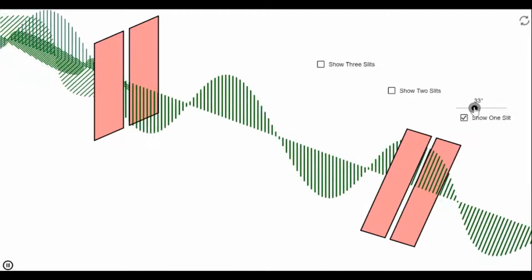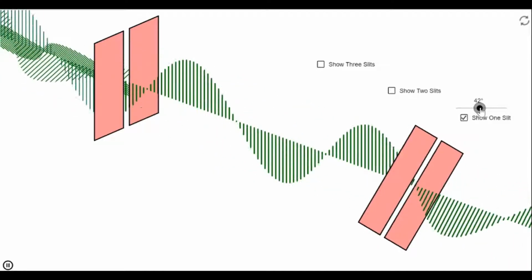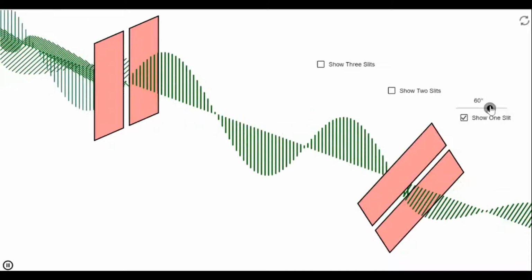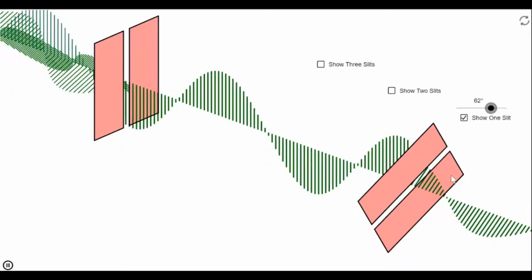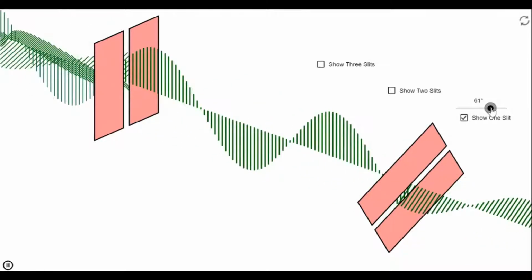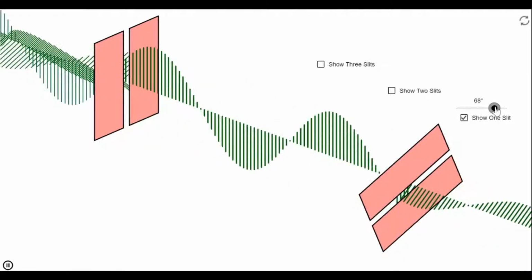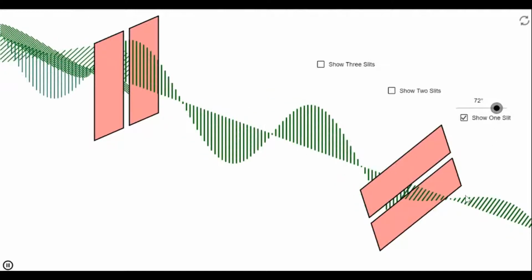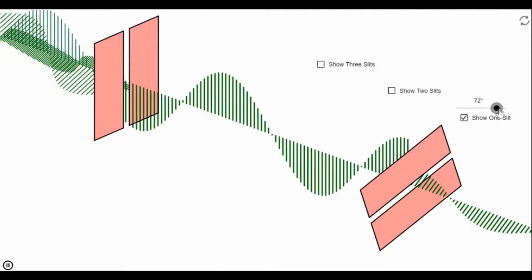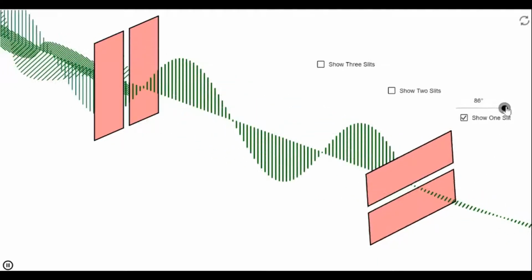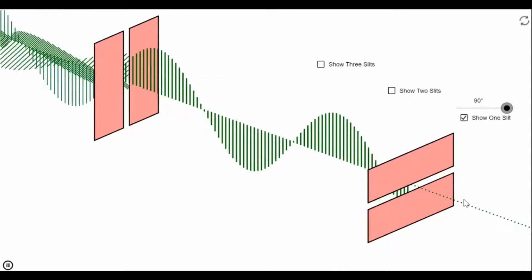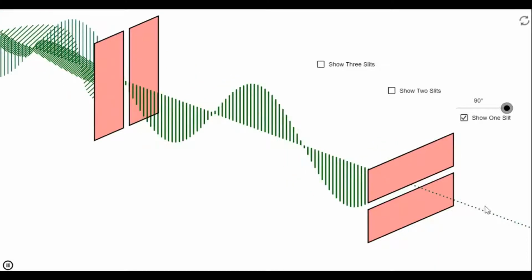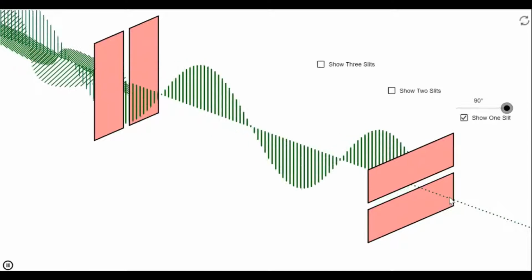Now if I keep on rotating this analyzer, can you see the amplitude? Check the amplitude. What happens to the amplitude? It keeps on reducing. As I increase the angle further, the amplitude reduces. What happens if I keep the analyzer at 90 degree? Is there any light passing through this analyzer? No. So I can verify the light is polarized.